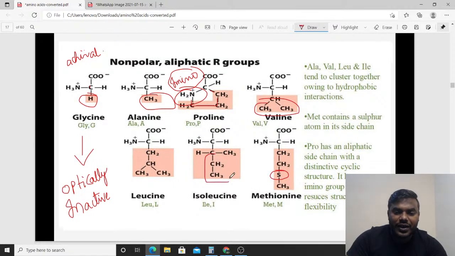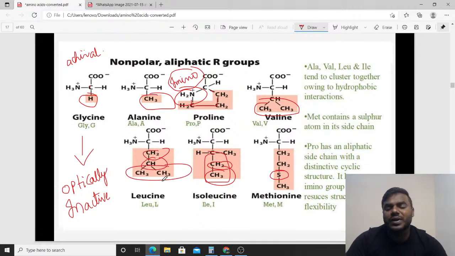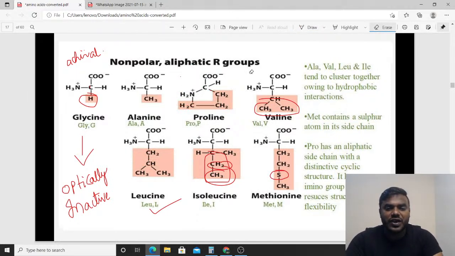Isoleucine also has hydrophobic interaction. Here you can say one CH2 and one CH3 group. Same, just to this you add the CH. So one CH2, CH and two methyl groups. That is leucine, right? So this is a simple classification of the non-polar as well as the aliphatic group.